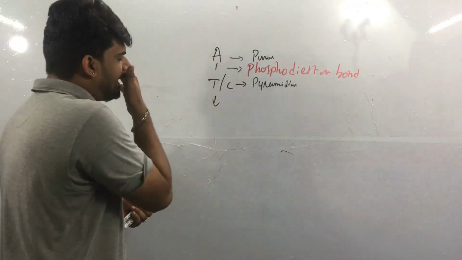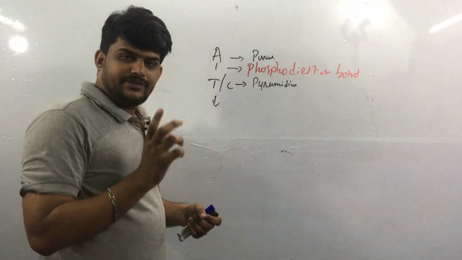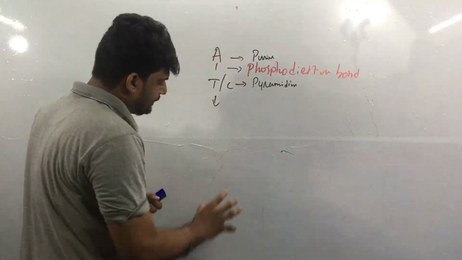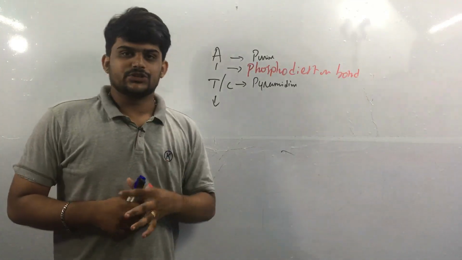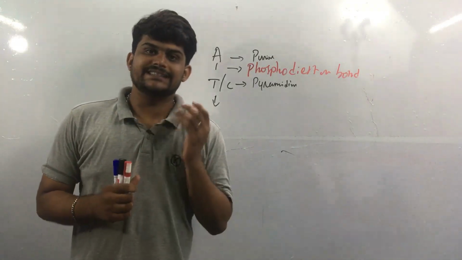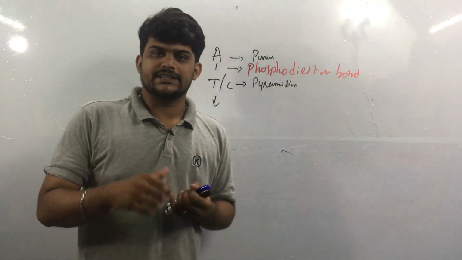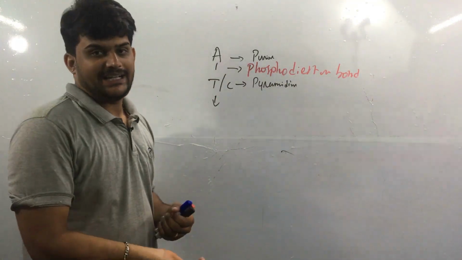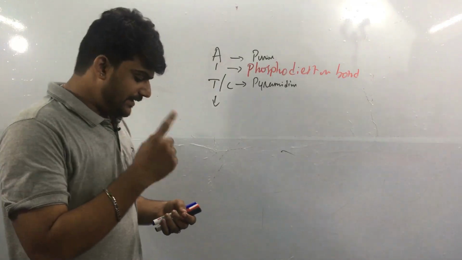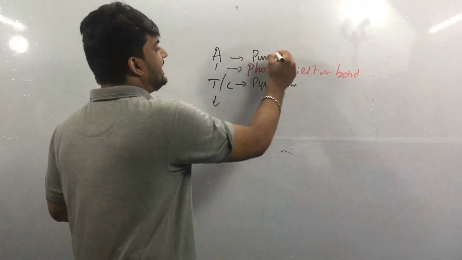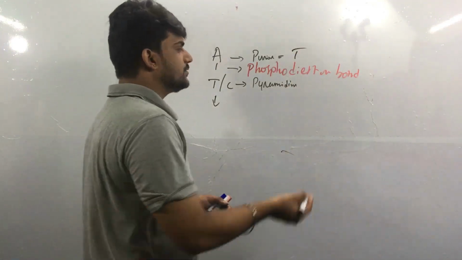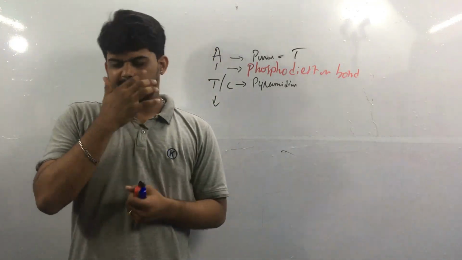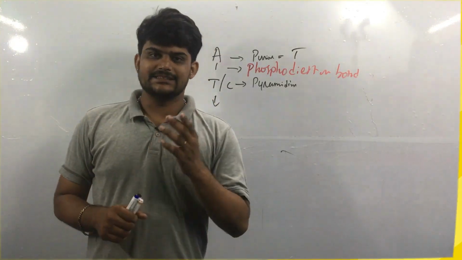So the purine and pyrimidine are definitely going to bond with the phosphodiester bond, and there will be a longer, bigger chain. This is how the polynucleotide chain is formed in a single polynucleotide chain. Like that, the complementary chain is going to be formed in the same way, but here, in the complementary chain, A always binds with the pyrimidine T, right? So that type of anti-parallel chain is going to be formed there. Those will combine, and there will be formation of this particular double helix DNA.